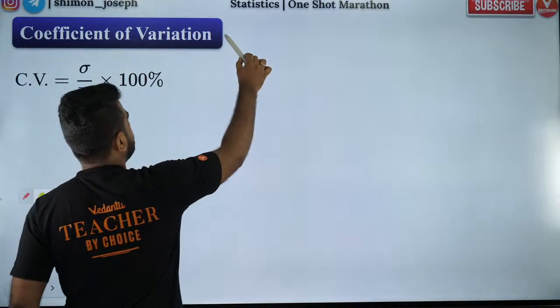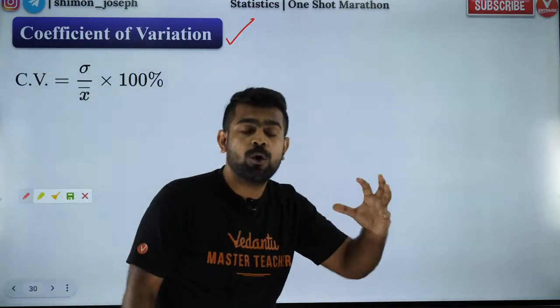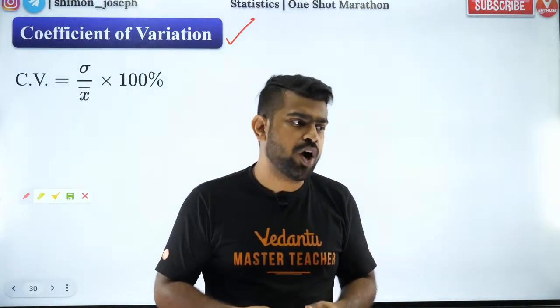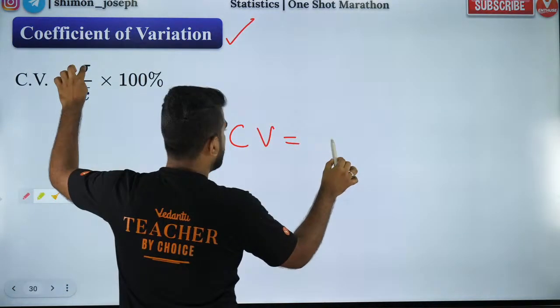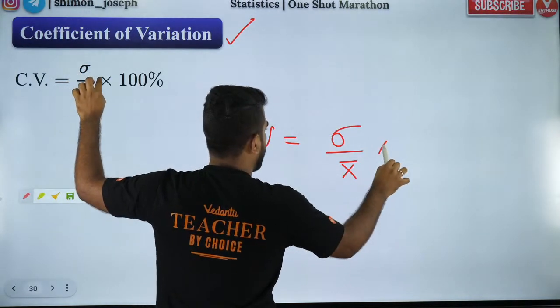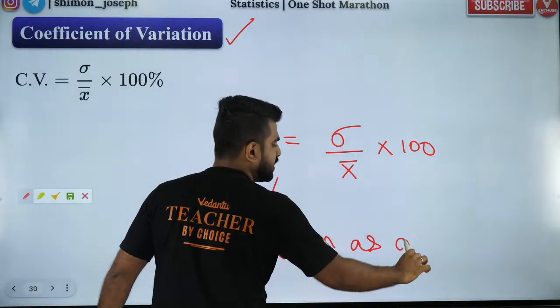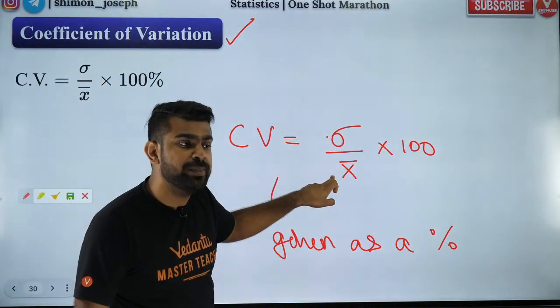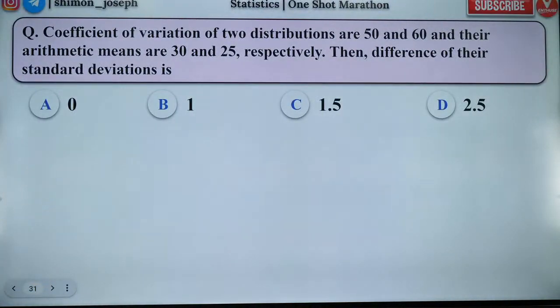So the last concept for today is coefficient of variation. What is coefficient of variation? It is also a measure of how spread out your data is. What is CV? CV is equal to your standard deviation divided by mean into 100, so it will be given as a percentage. Don't forget that. Now based on this, one small question, that is all. This is the last one. Please try it out, people, everybody.